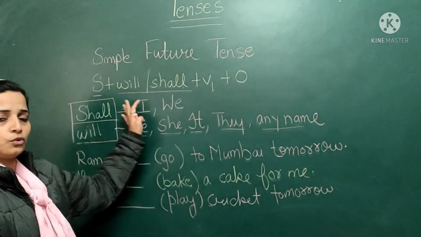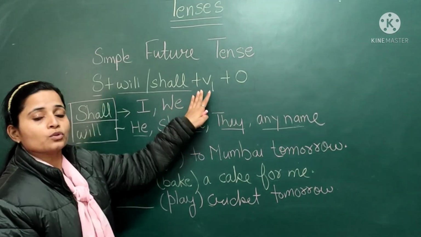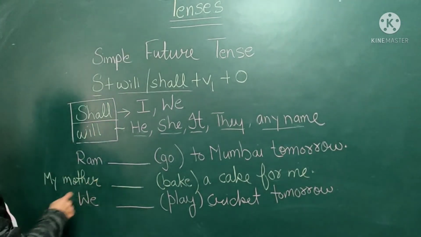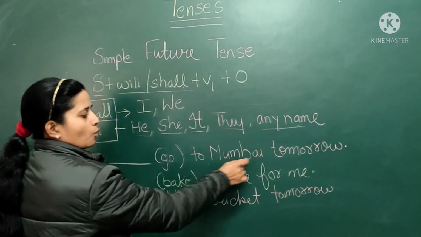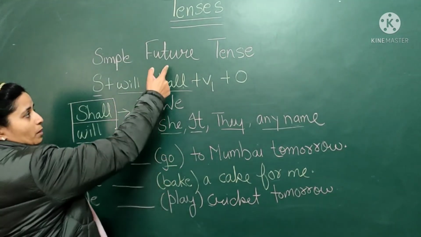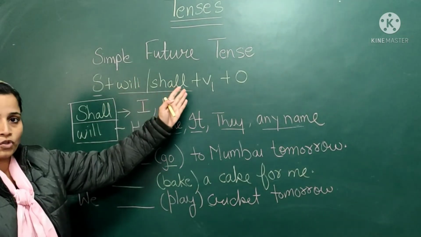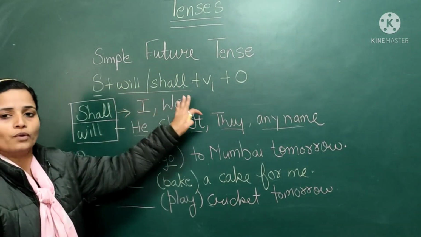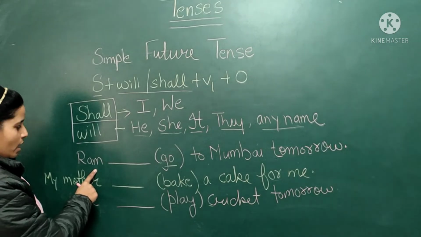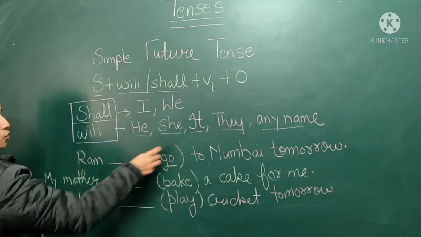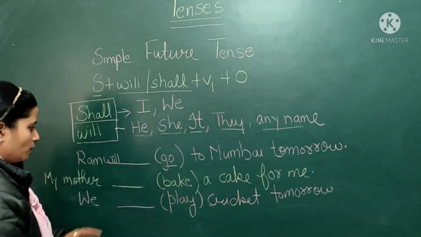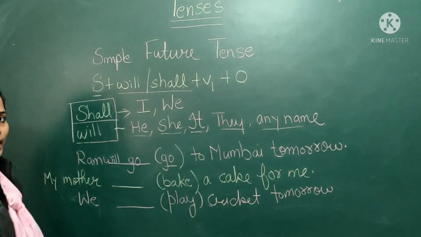Now we know where we have to use will or shall. Now it comes to the verb: which form of the verb do we have to use? We always use the first form of the verb. Let's have some examples. Ram dash to Mumbai tomorrow. The verb given to us is go. Now you have to remember which tense we are doing. We are doing simple future tense. So in simple future tense we have to use will or shall, depending on the subject. Here my subject is singular, the name of a person. So here I will use will. Ram will. Now which form of the verb? First form of the verb. Ram will go to Mumbai tomorrow.